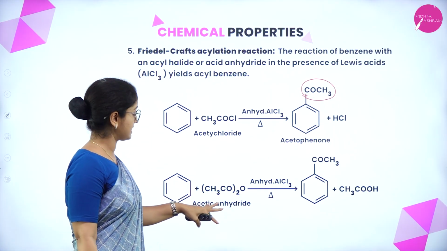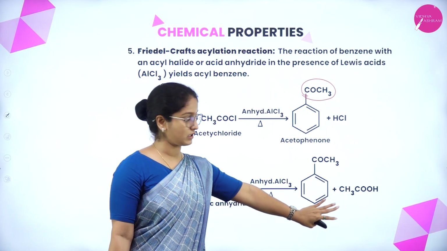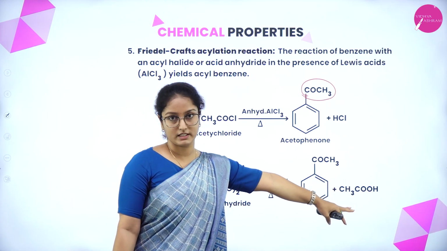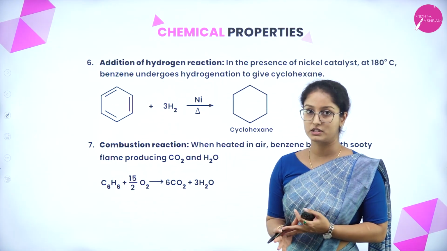Another example is acetic anhydride reacting with benzene, which yields the same acetophenone, but along with that the byproduct we get is acetic acid. So the next type of reaction is addition of hydrogen.